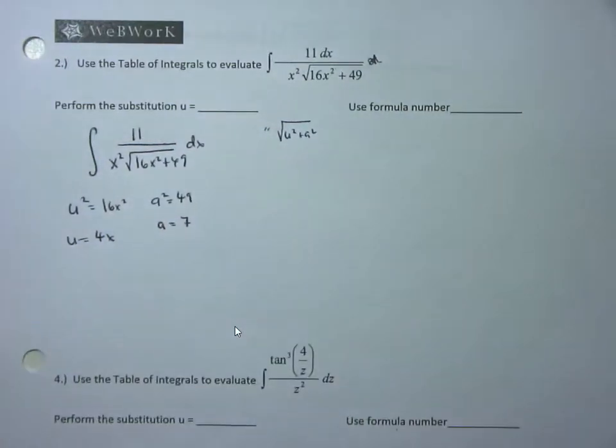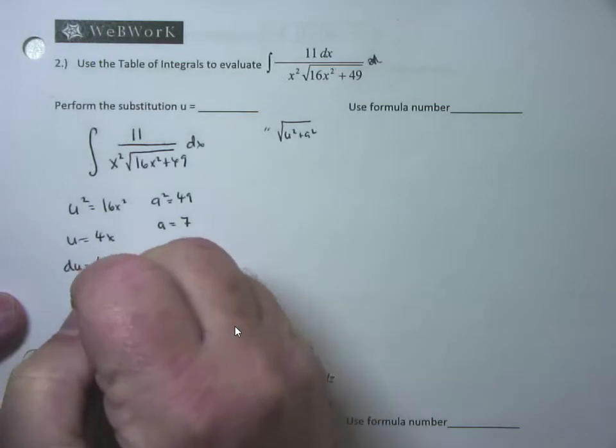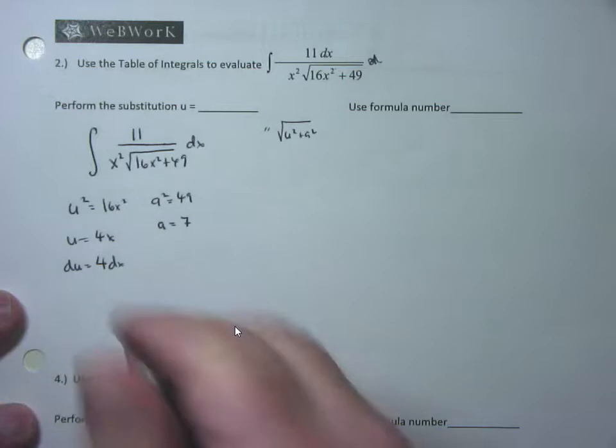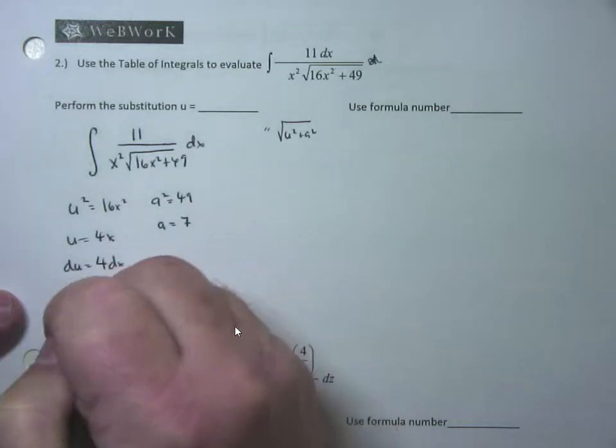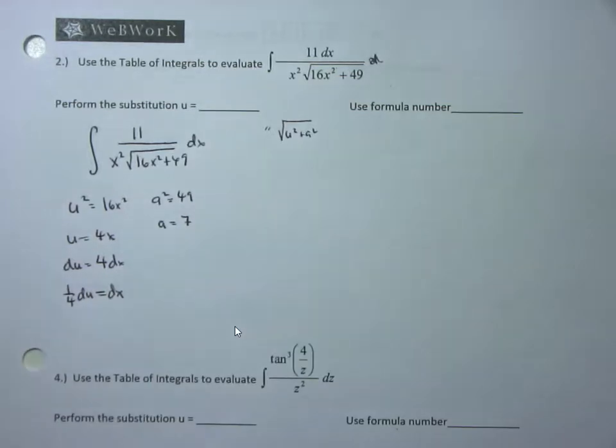So far, so good. But remember, this is u substitution. So u equals 4x. Then you take the derivative: du. What's the derivative of 4x? It's 4 dx. Solve for the dx and move it to the du side. In this case, I got 1/4 du equals dx. And you're going to see an issue here.